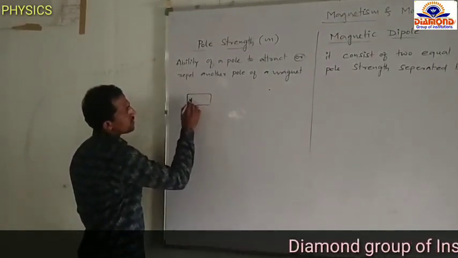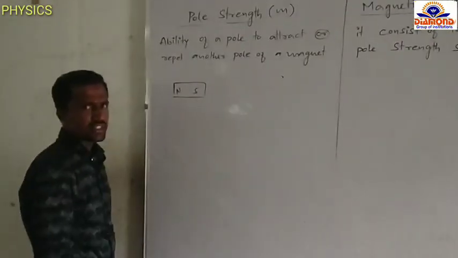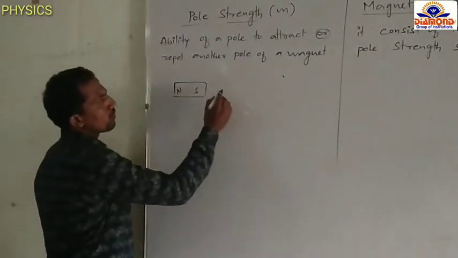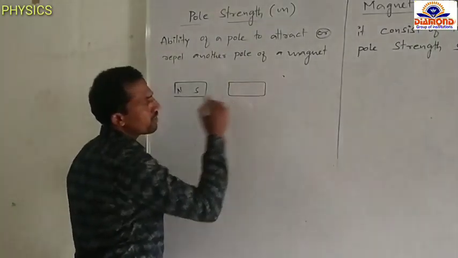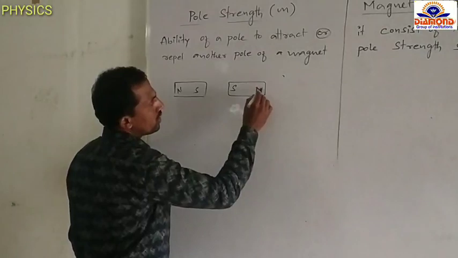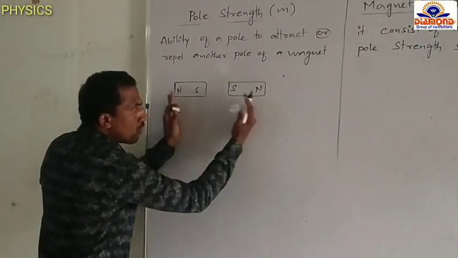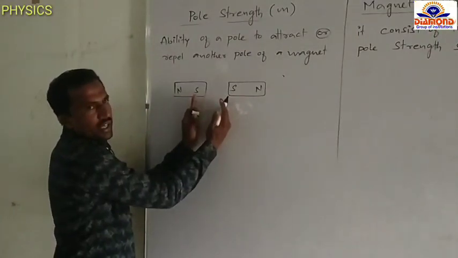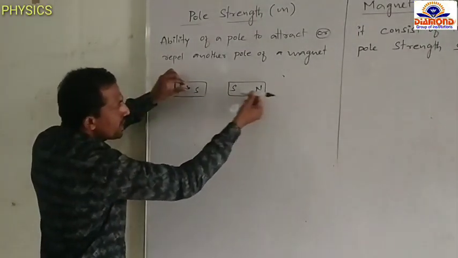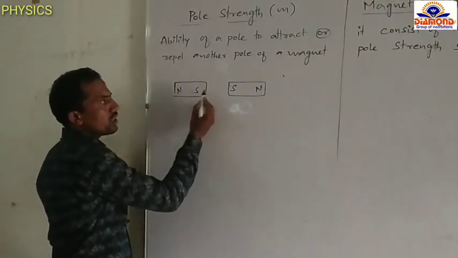Okay, this one is called the north pole and this one is called the south pole, just as we discussed, again we are discussing. North pole and south pole, and again we are taking another magnet, south pole and north pole. If these two magnets are brought closer, हमें दोनों magnets को nearest में लेके आना, then north, south pole,